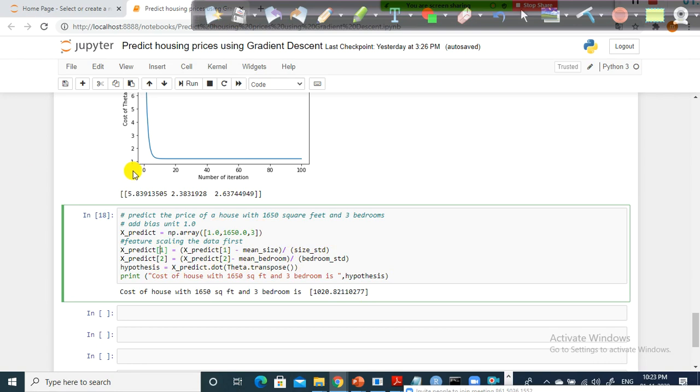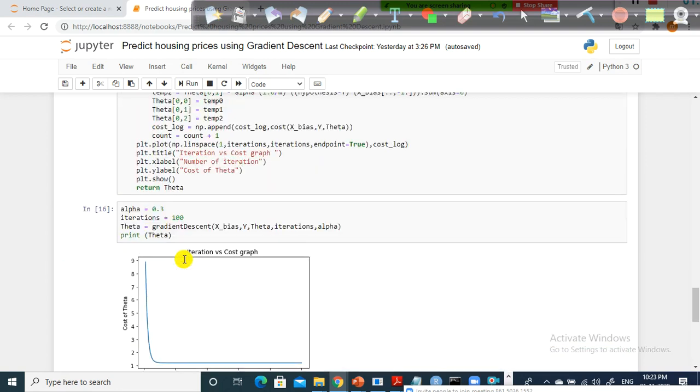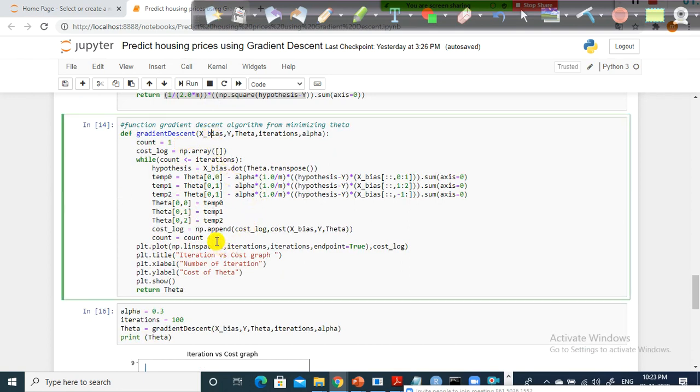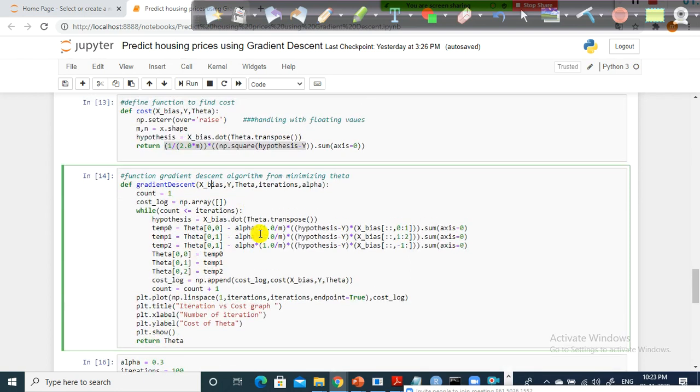estimated value? See, I will explain later how to implement a linear regression model using the matrix format. That part we'll discuss later. When I explain that, you will be able to understand what this dot product is doing. When you take the dot product, it's nothing but the matrix. I'm using the matrix here. So at this moment, you just think using this. So look here, in the case of gradient descent, what I'm going to do is use the cost function.